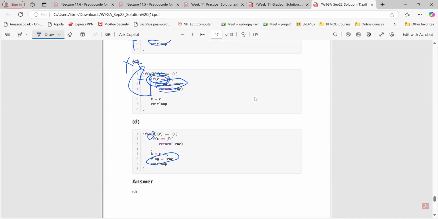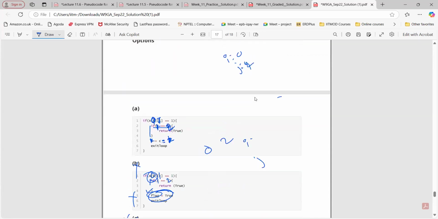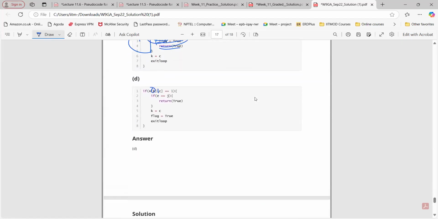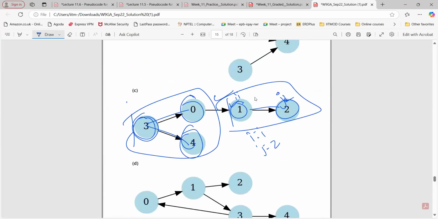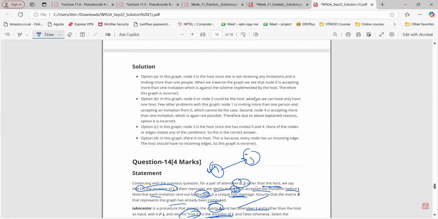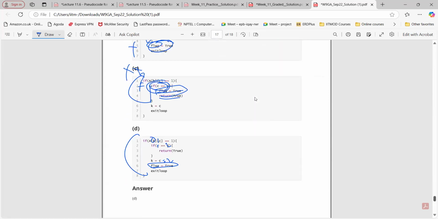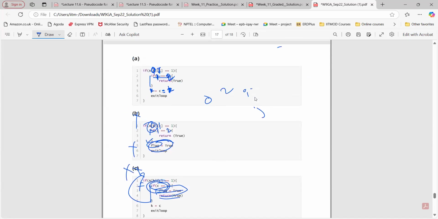Now let's come back to option D. Here if you observe, k is 0 and what we have done is 2. So this is 1, 1, 2, not true. k equals 2, flag equals true. Now flag is true, so go for the next iteration. And there you can see for another value, it will get true, right? So for 0, 2, C is set to 1. And then we can see 1 to 2, we have an edge. Then it will return true. Okay, so option D is correct here.